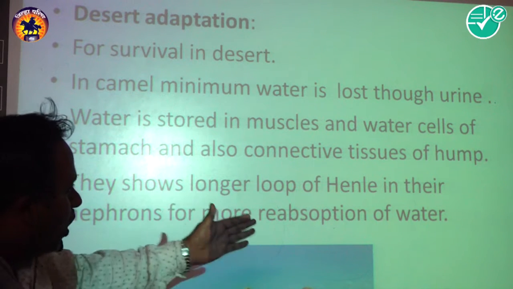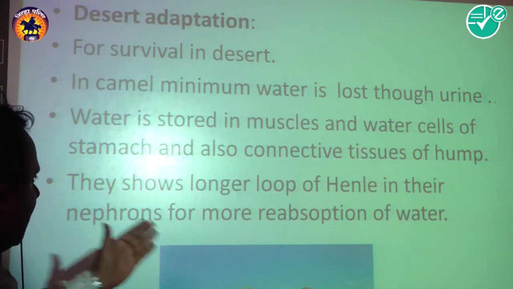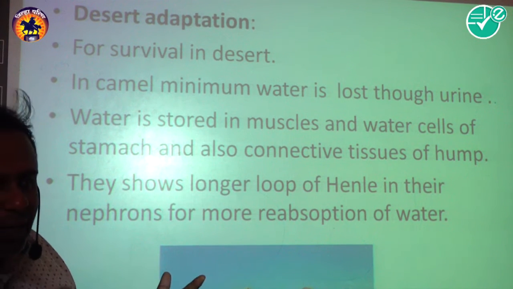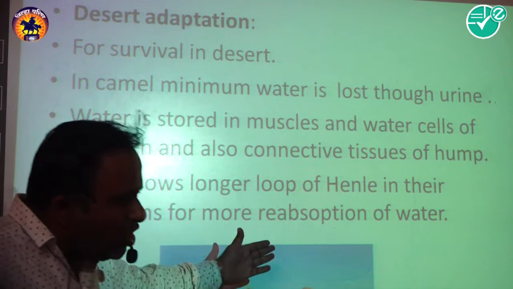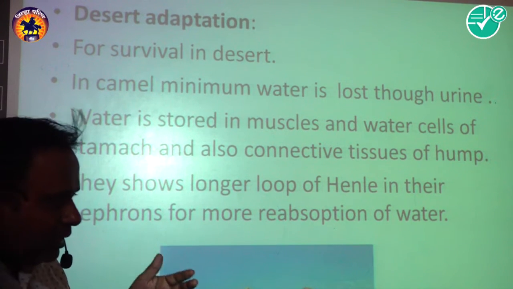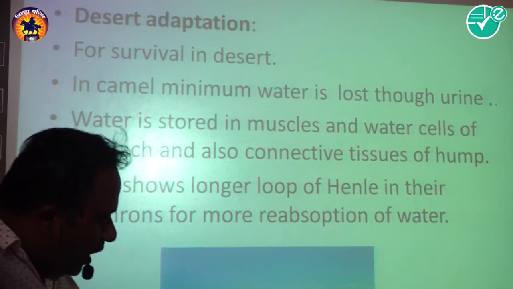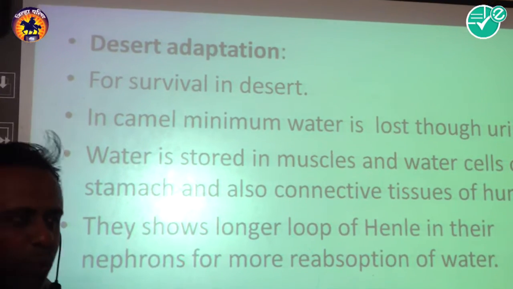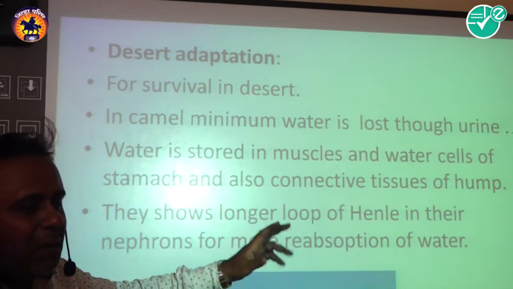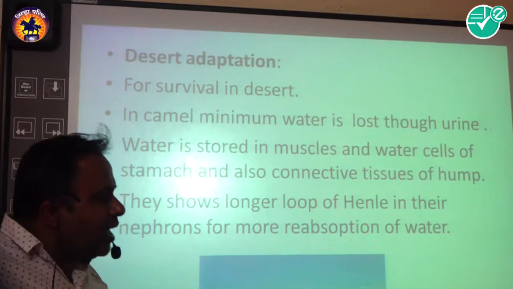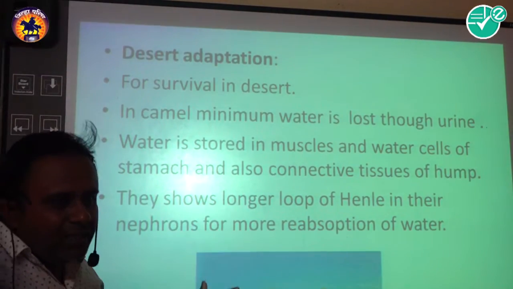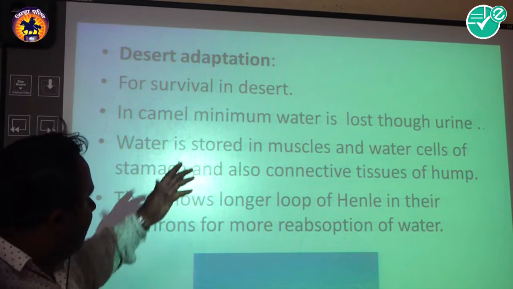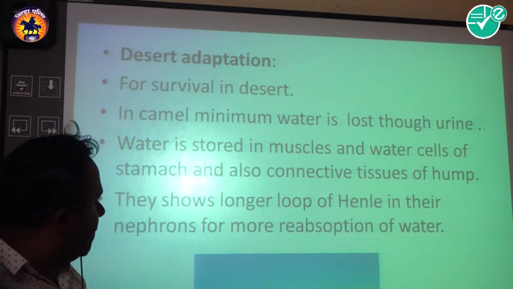They show a longer loop of Henle in their nephrons for more reabsorption of water. We know that through the process of reabsorption, the animal can reabsorb more and more water from the urine. Therefore, the urine of these animals has less water, which means it is in a concentrated form. Therefore, this is called a desert adaptation.